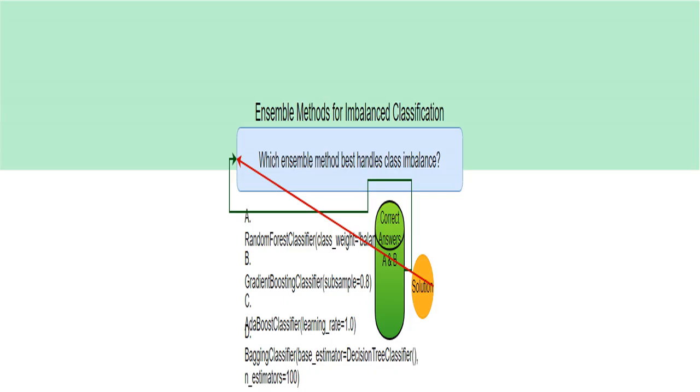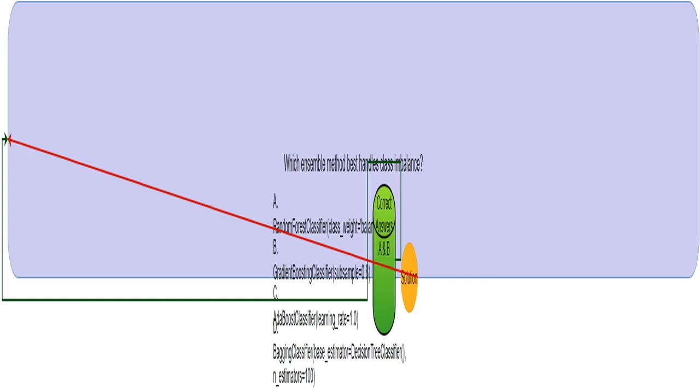This section introduces the core topic, using ensemble methods to handle datasets where one class, like churners in customer churn prediction, has far fewer examples than another, like non-churners. I'll explore how different ensemble methods can be more effective at this than simpler models. This question directly asks us to pick the best ensemble learning method from several options.